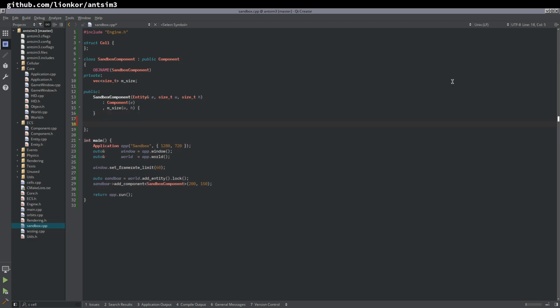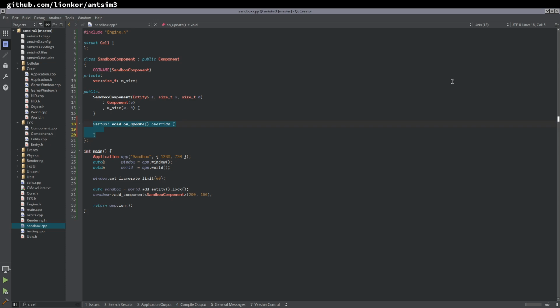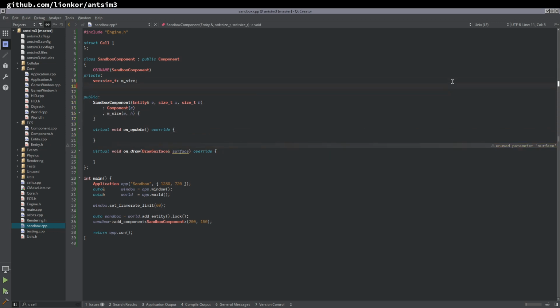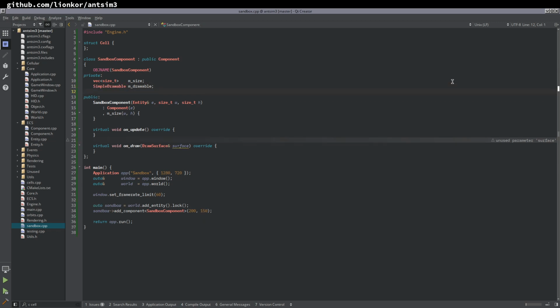All right, it should be enough. So now we can say virtual void on update override, and on draw, which takes a draw surface. We have a simple drawable, and that makes it easy to draw things on the screen.